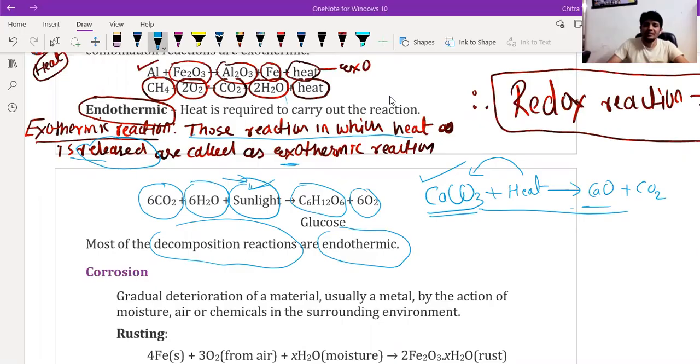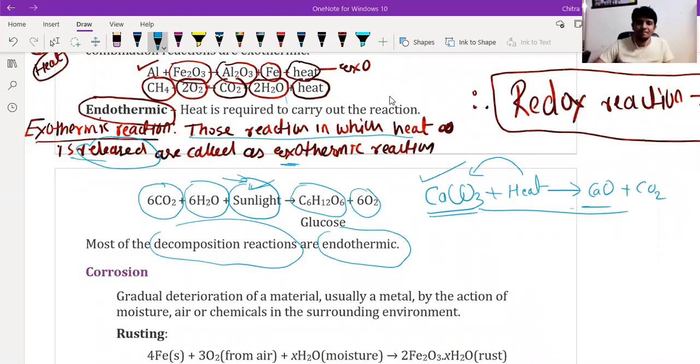Tushar? Yes, sir. Okay, so one question for you. Any other exothermic reaction that you know? Any exothermic reaction? Those reactions in which heat energy is released. Any example?